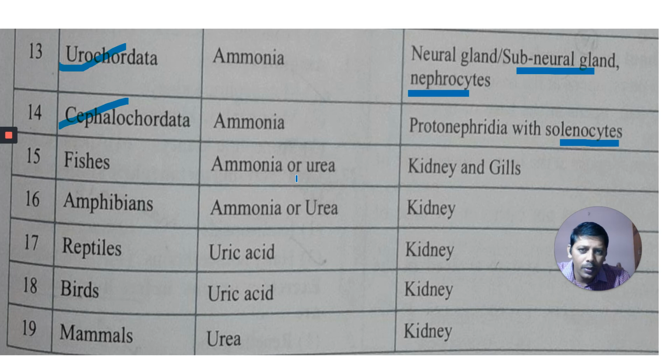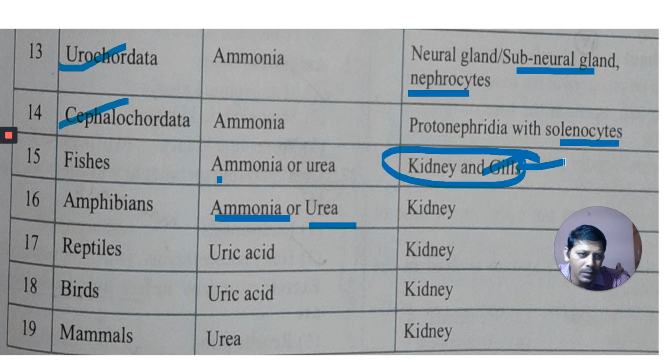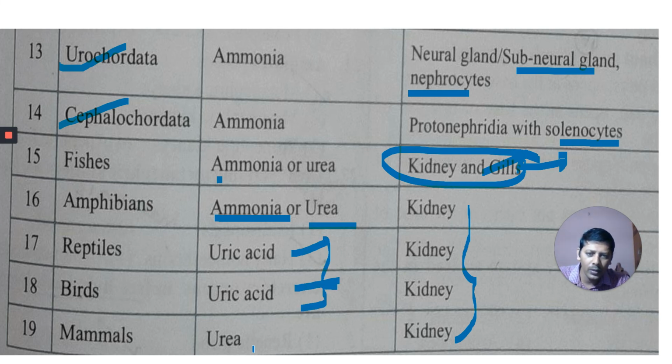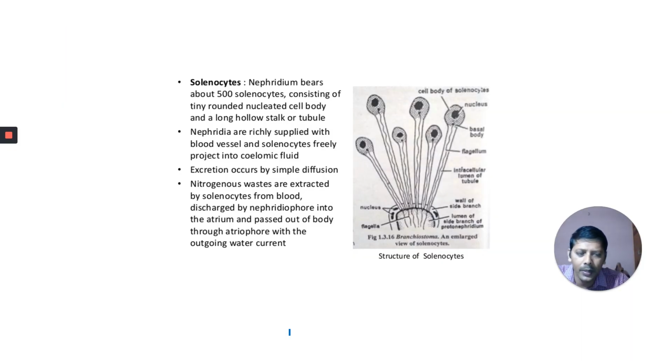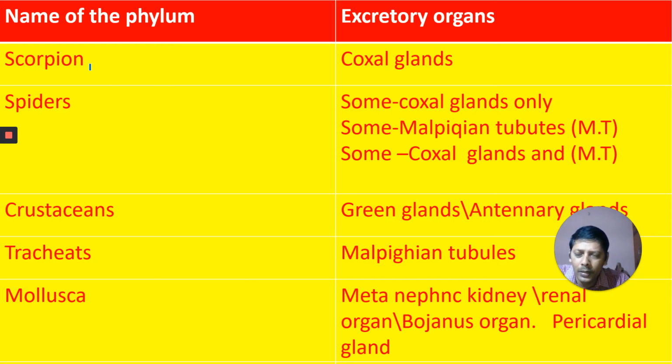In fish, urea, and in amphibians, ammonia or urea, and kidneys are present here. Mainly most of the excretion takes place through the gills. In the remaining all, the excretory organ is kidney. But here the nitrogenous waste material is uric acid; these are called sauropsids. Yesterday I gave you one bit from this one. In mammals, urea is the nitrogenous waste material.